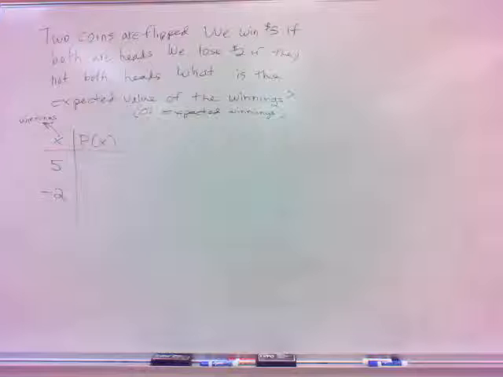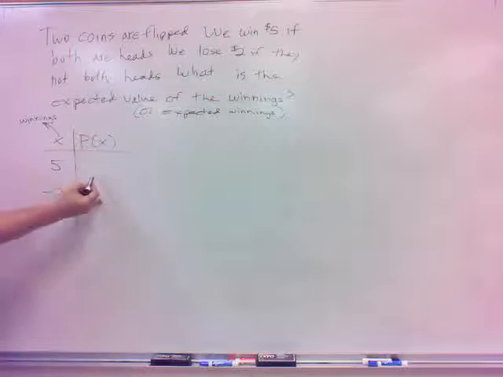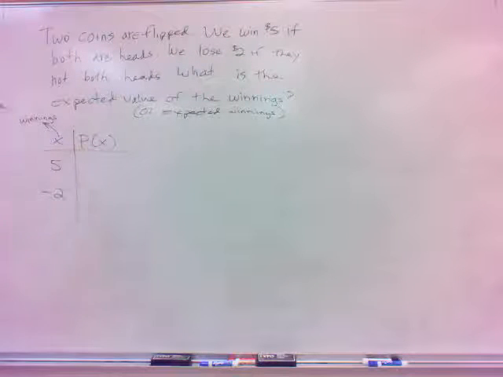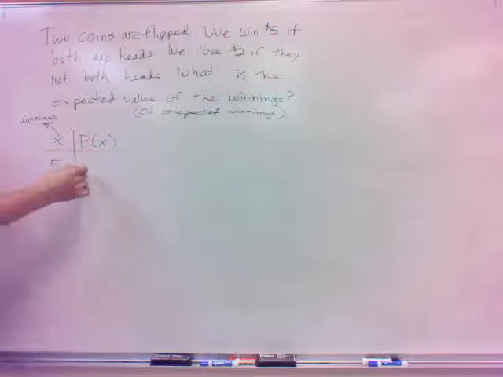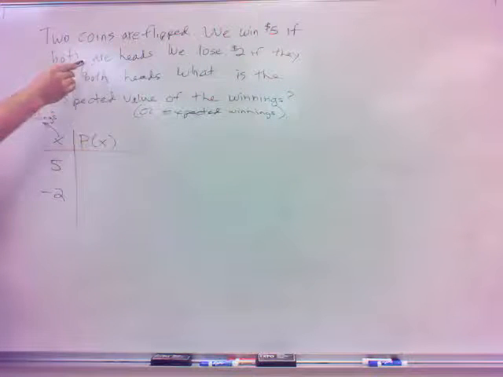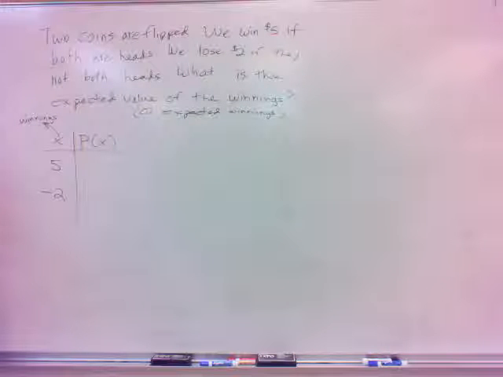Now I need to know probabilities. What is the probability that I win $5? Well, it's the probability that it's both heads. If you want to write it out: heads heads, heads tails, tails heads, tails tails. So the probability both are heads is 1/4.